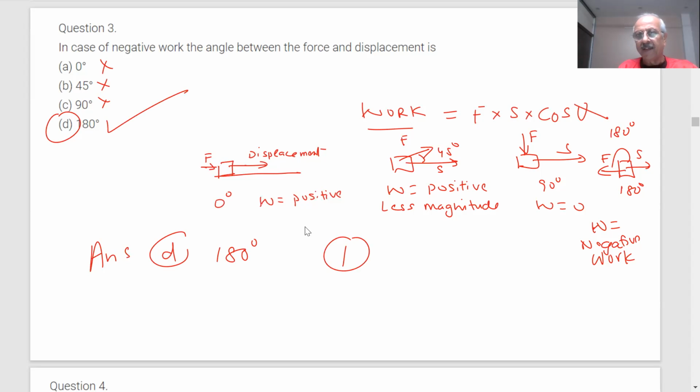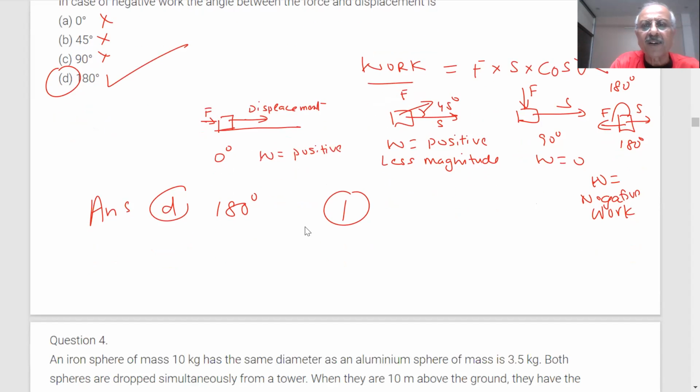Got it? So we have to understand, that is our point. You can solve any question, but I don't want to hurry. Slow and steady wins the race. That is the only thing we want to understand, students.